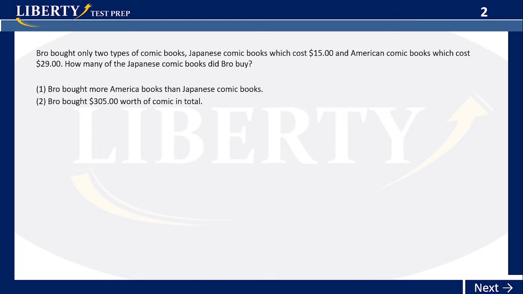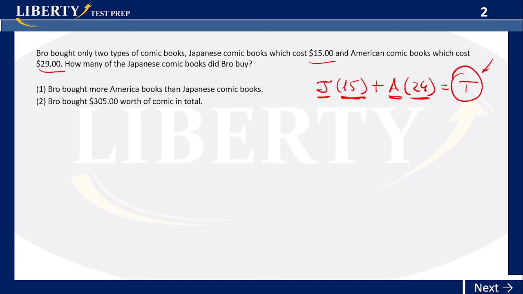Here it tells you, Bro bought only 2 types of comic books, Japanese and American. Japanese cost $15 each, and the Americans cost $29 each. How many of the Japanese comic books did Bro buy? So basically what we have is Japanese times 15 plus American times 29 is equal to something, the total, in money, actually. So you purchase a certain amount of Japanese comic books, 15 each, and a certain amount of American comic books that cost 29 each, and you spend a total amount of money.